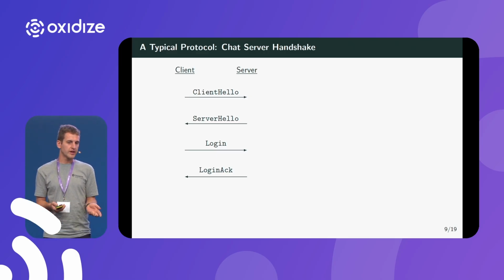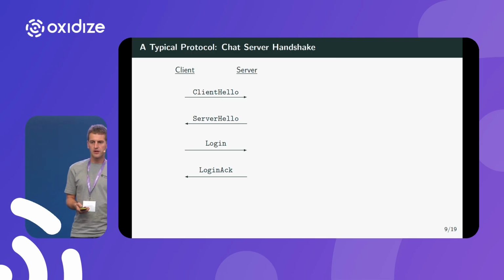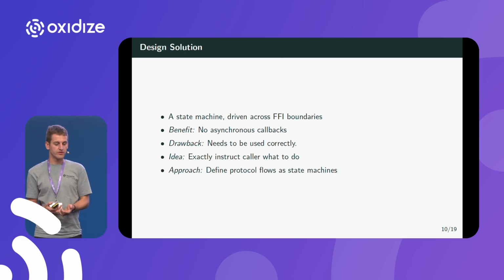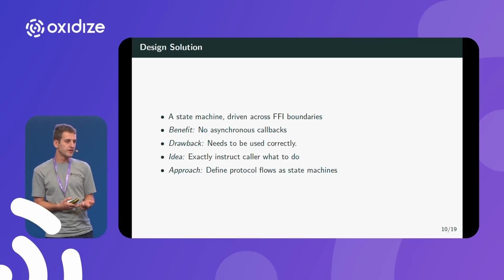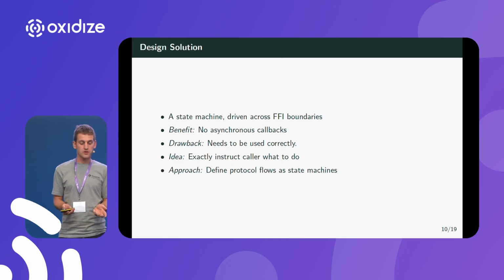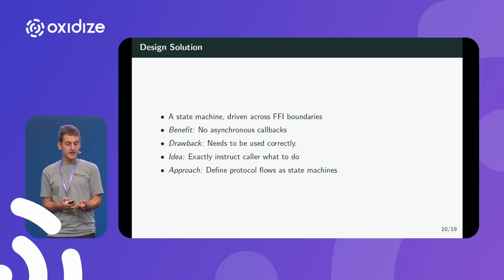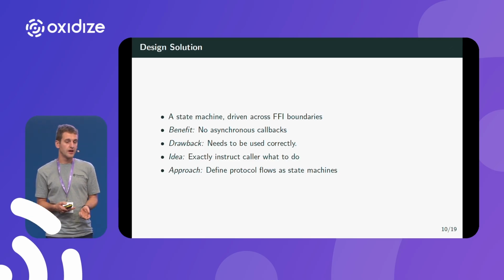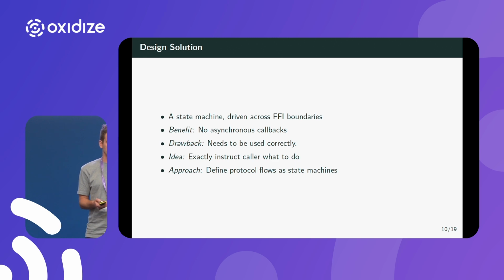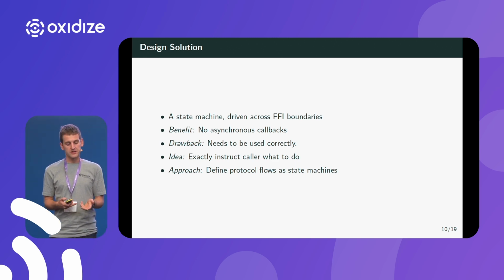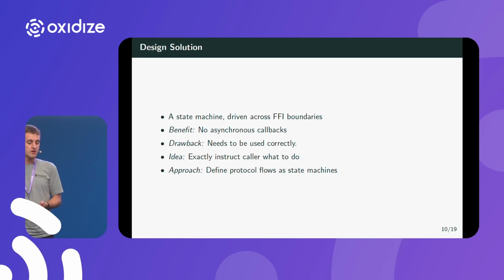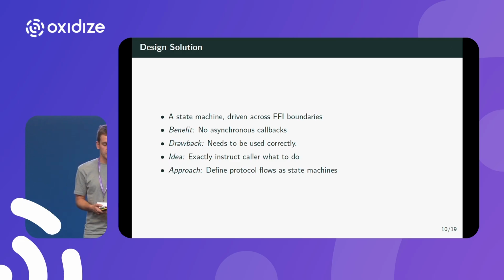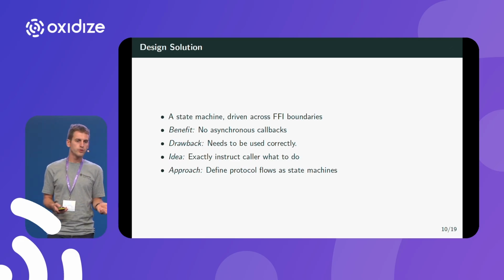If we look at this closely, then we realize we could define this as a state machine. This state machine can then be driven across FFI boundaries. The benefit here is that we don't have any asynchronous calls at all, but the drawback is that it needs to be used correctly. So the app developers need to know how to use the state machine correctly. But if we can instruct them exactly how to do it, then it could work. So we define protocol flows as state machines. How do we do that?